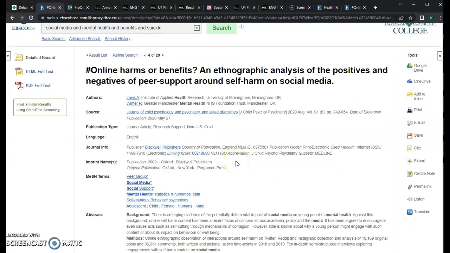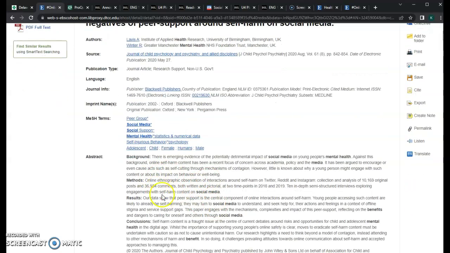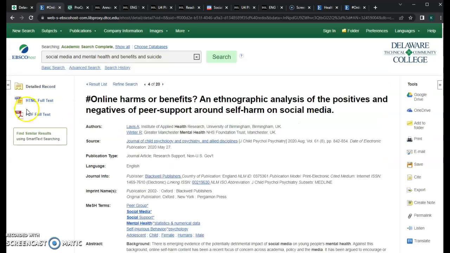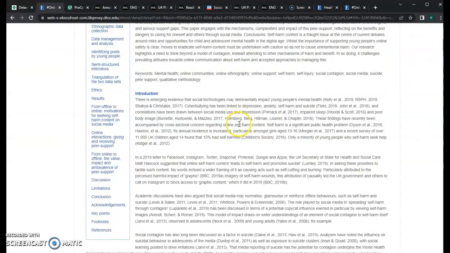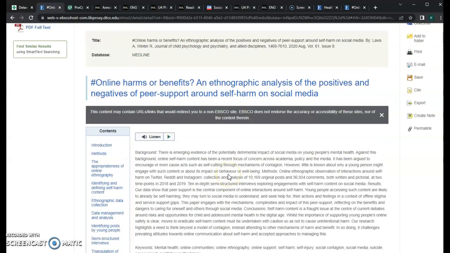It's called Online Harms or Benefits, an ethnographic analysis of the positives and negatives of peer-supported support around self-harm on social media. And you can see that this is going to be a study, but I don't think it's going to be too difficult to read. To actually read it, you could choose the HTML or the PDF full text over here, and then you would read through the article. And it looks like it's going to have positives and negatives. So we know that our article is pretty much all negatives. So what you would be looking for in this would be the positives. What positives are mentioned here?